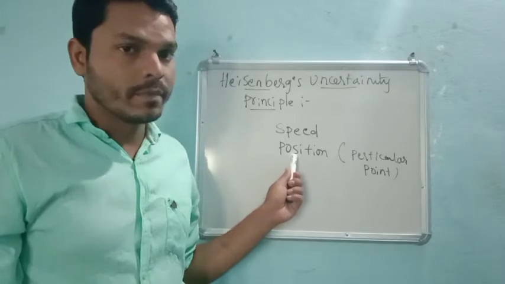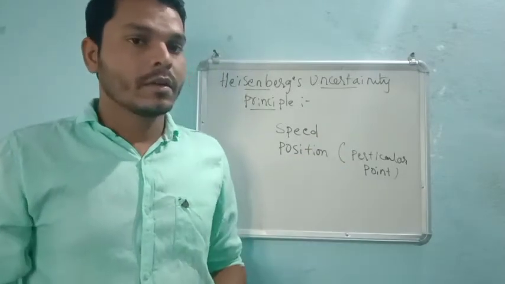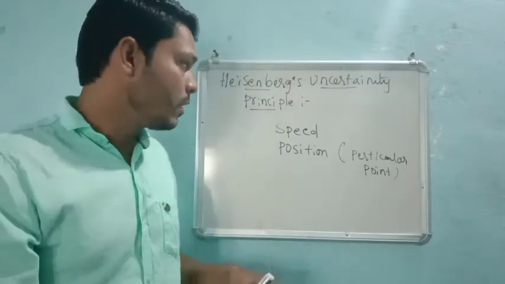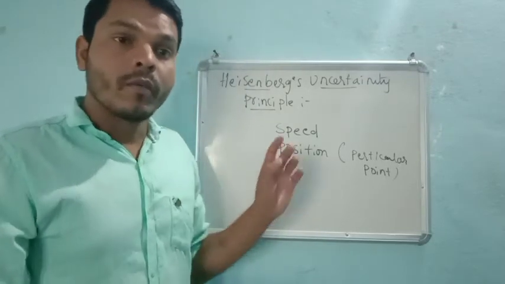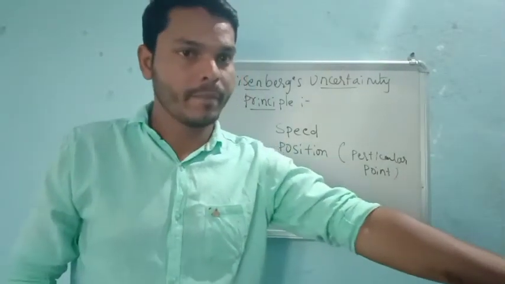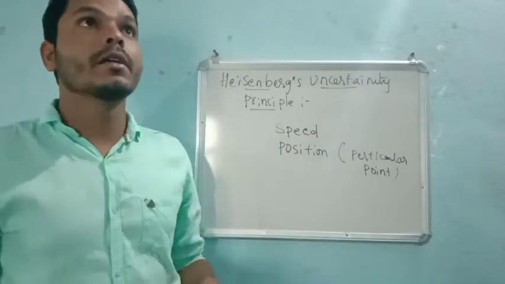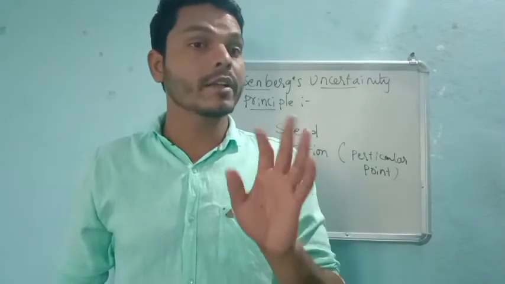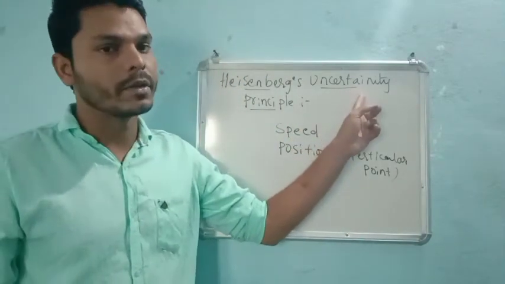Can I analyze both at a time, simultaneously speed as well as position? Never. Once I can imagine the position where the ball has landed, or else at a time I can imagine the speed of the ball. Both I cannot imagine at the same time. That is the uncertainty principle.